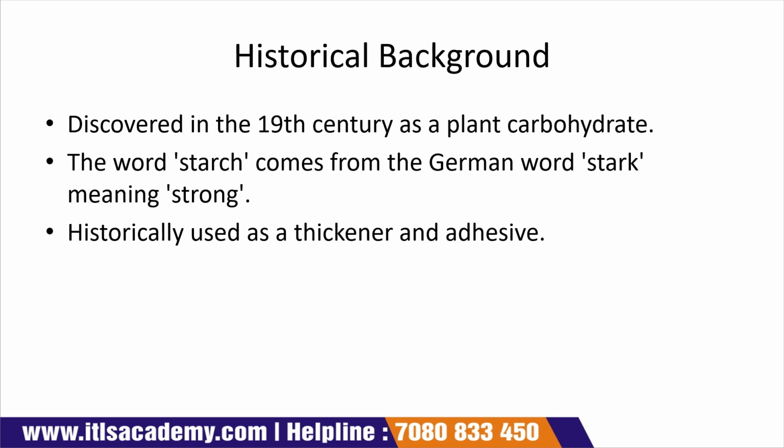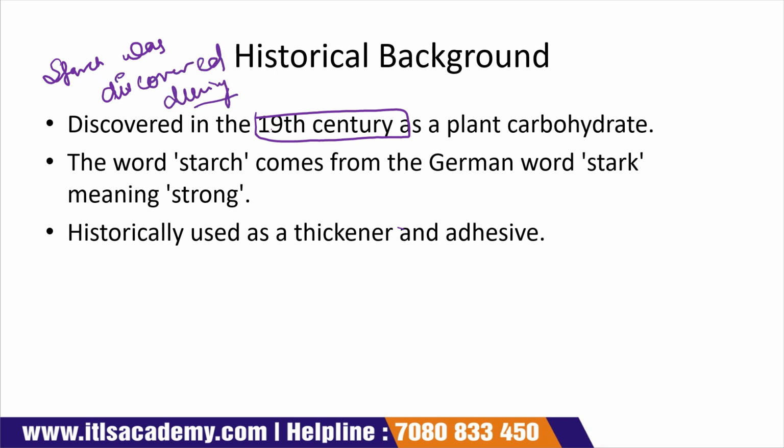Historical background. Starch was discovered during the 19th century as a plant carbohydrate. The word starch comes from the German word stark, meaning strong.